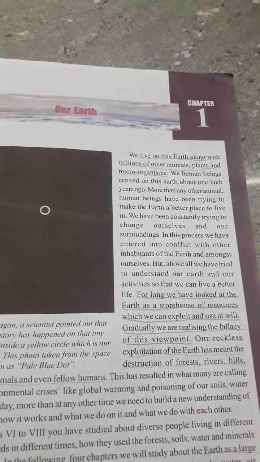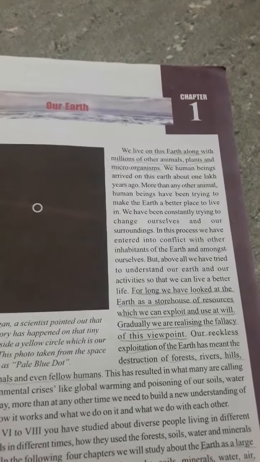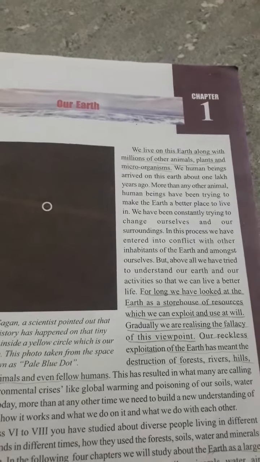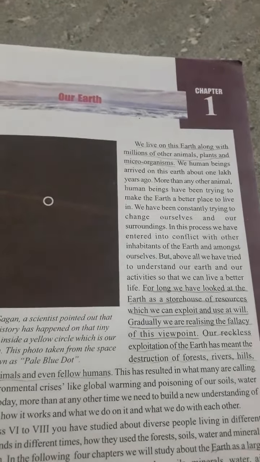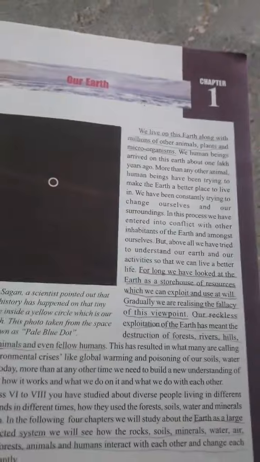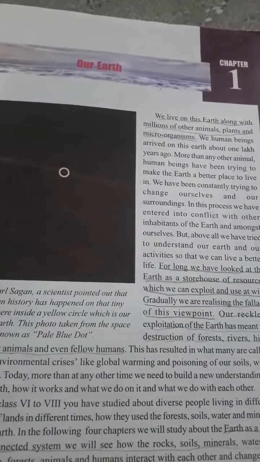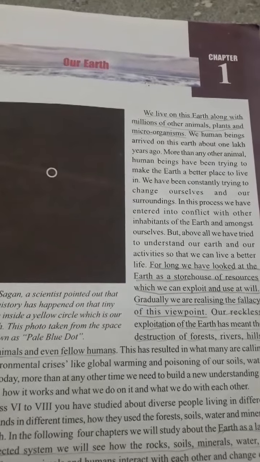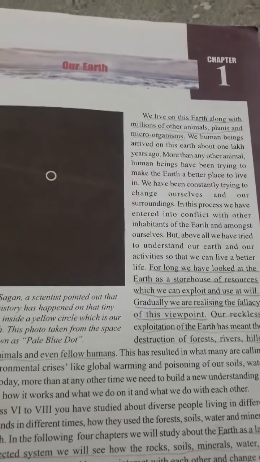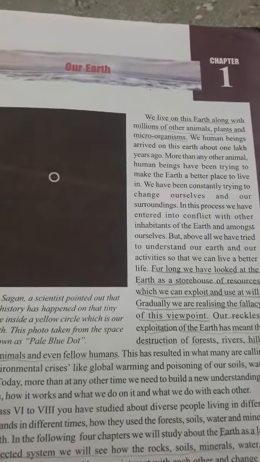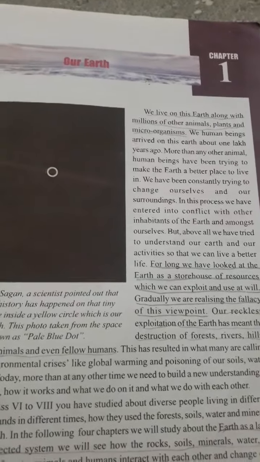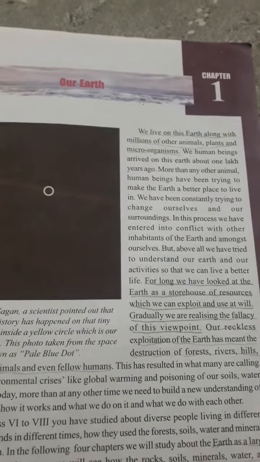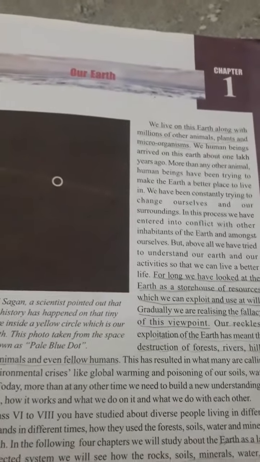What is the result of this deforestation? Rains are not coming. When there is no rain, there is no greenery, no water, and no proper lifestyle.